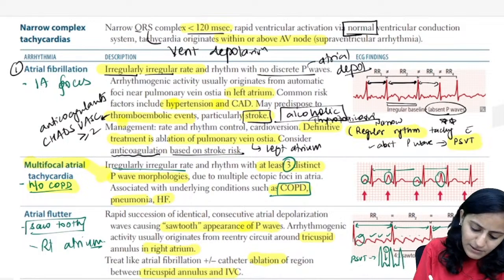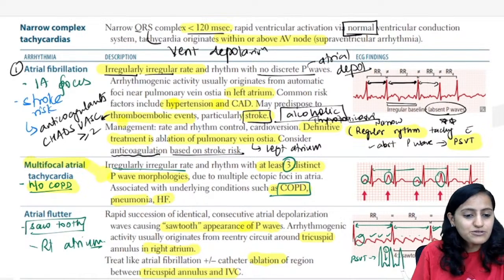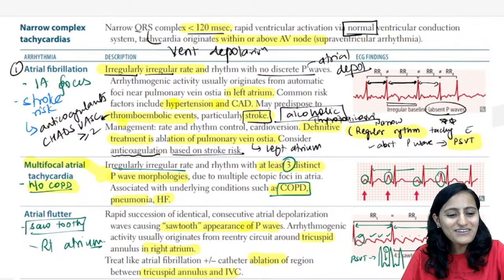In atrial fibrillation, very important point, remember the risk of stroke, and that is why we need to give anticoagulants. आ रहा है संकेत, अभी खत्म नहीं हुआ है, अभी तो हमने सिर्फ एट्रियल चालू किया है, अभी उसके बाद एवी नोड आएगा, वेंट्रिकुलर आएगा, सब आएगा.